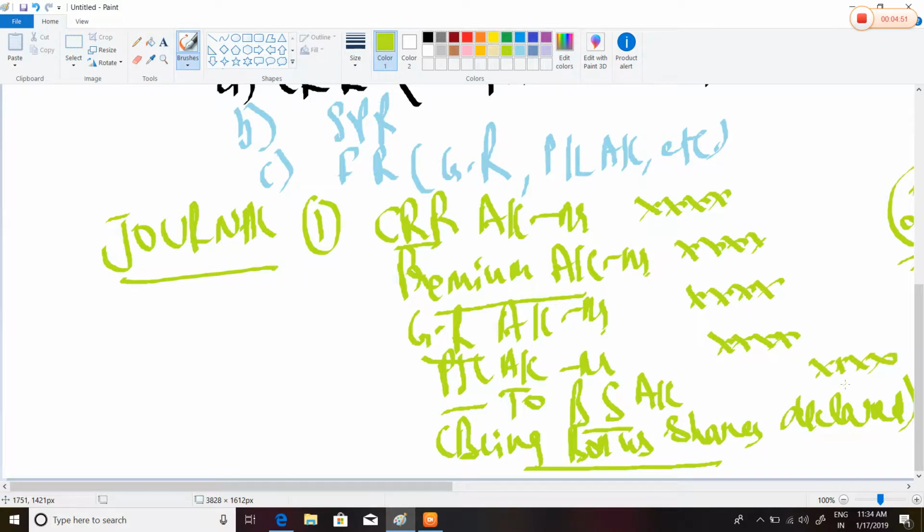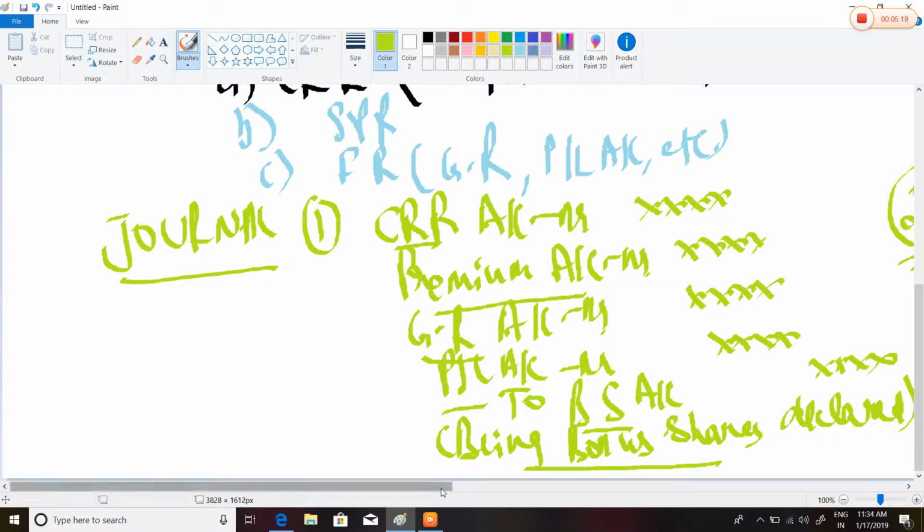As you know, shares are shown on the liabilities side of the balance sheet, and liabilities are always credited, so bonus shares are also credited. Then we have to transfer the bonus shares to equity share capital, only and only equity share capital, and not to any preference share capital.